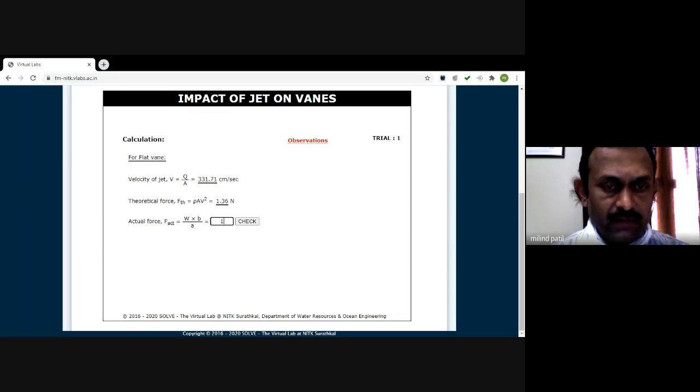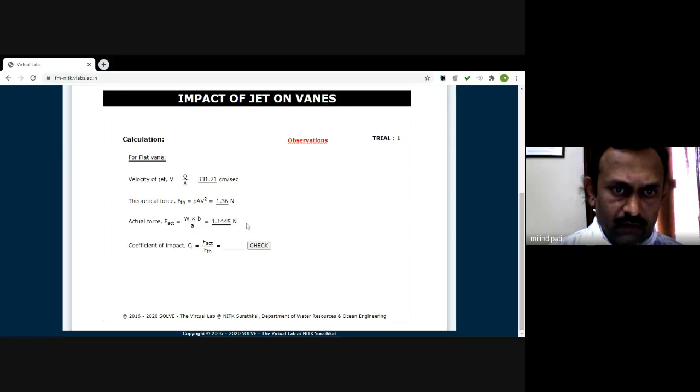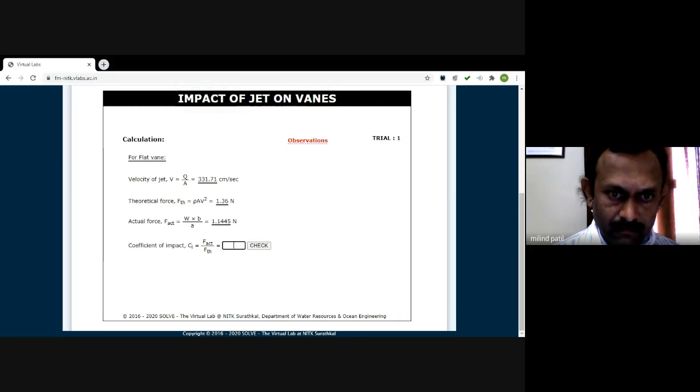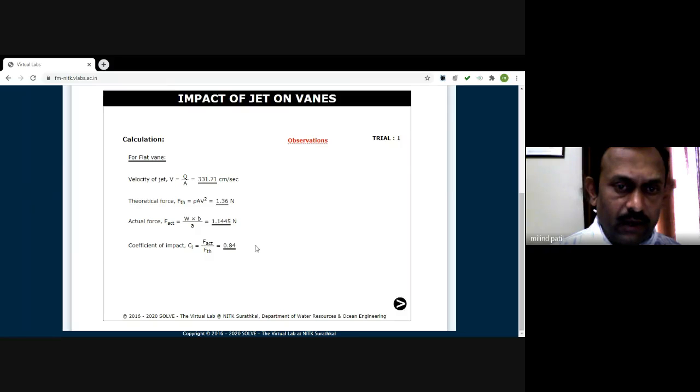The actual force that we can measure from the readings we obtained with the help of A and B after balancing is 1.1445 Newton, but the theoretical force is 1.36 Newton. Obviously, it is smaller. So let's check the value of the coefficient. The result is 0.84. So that is what it is all about for trial number 1.